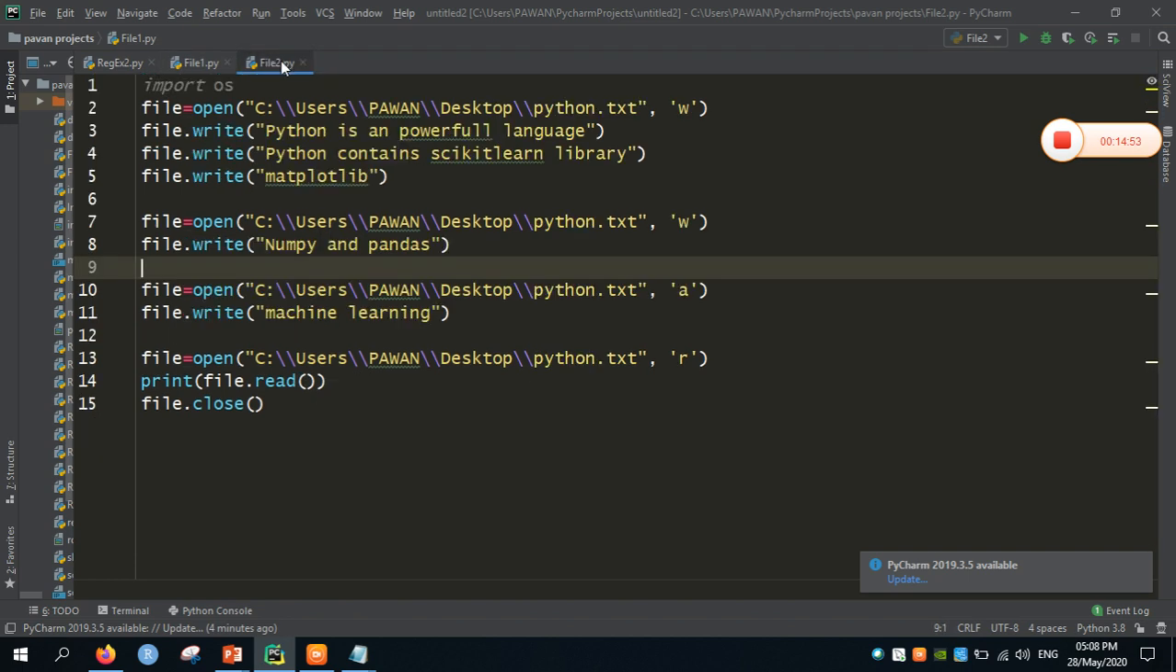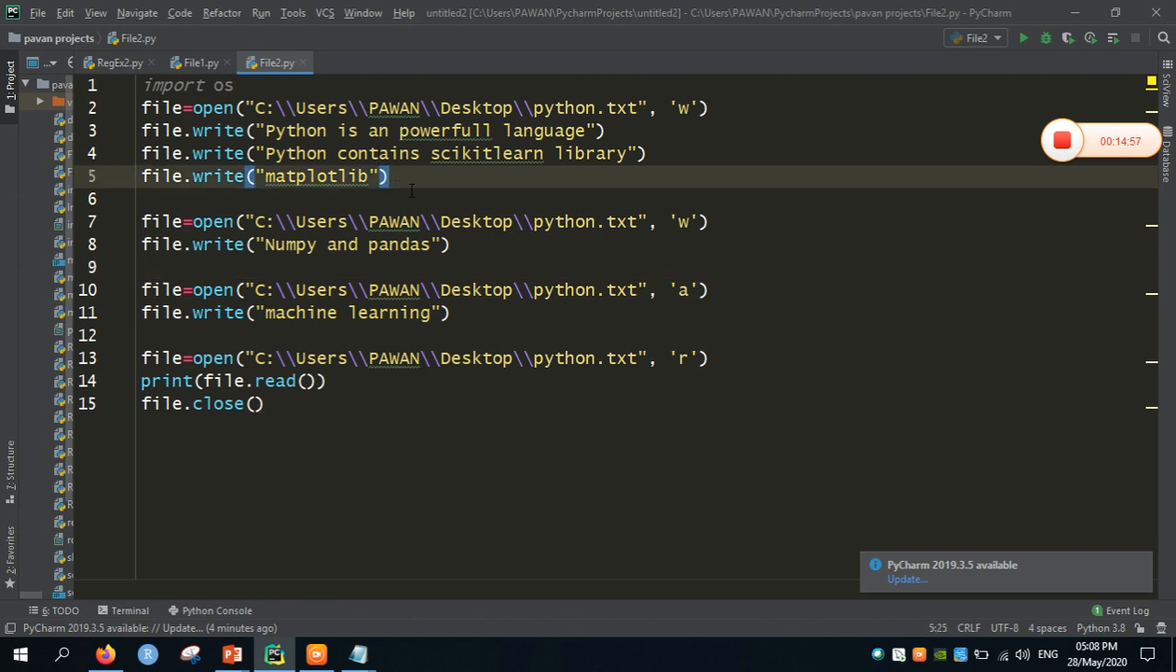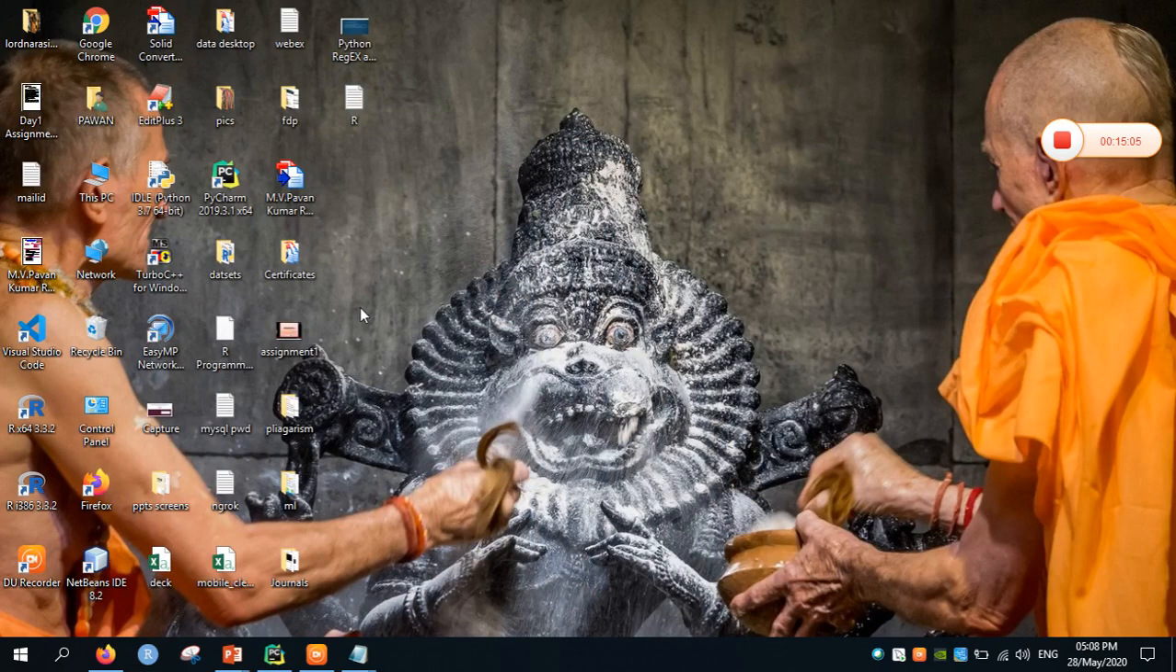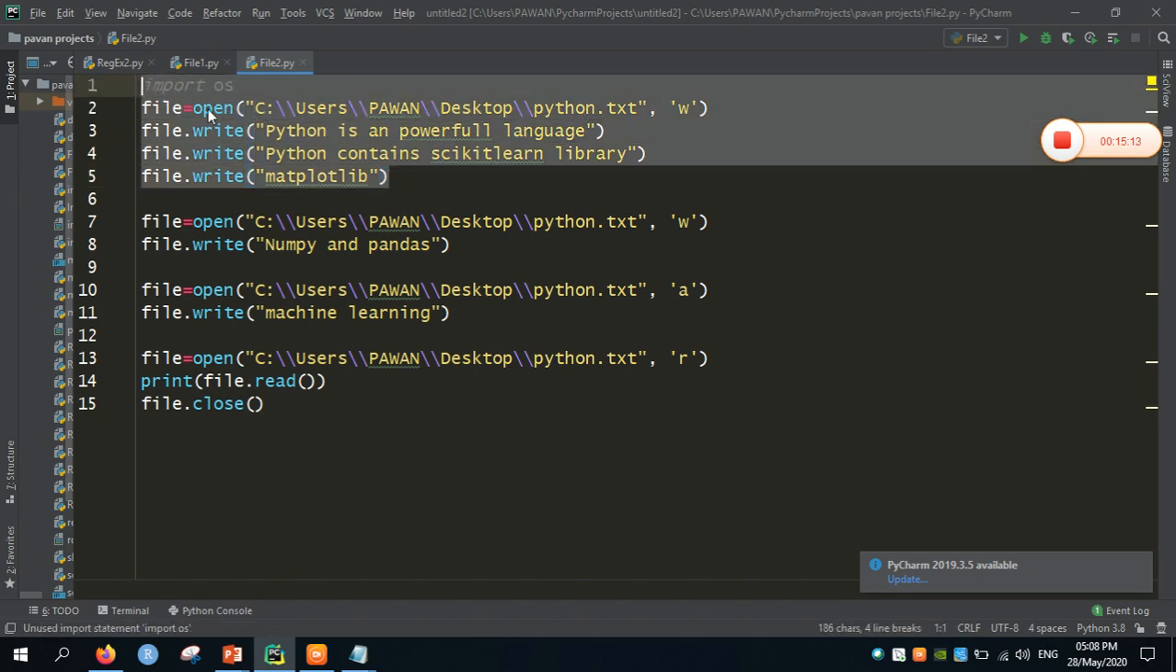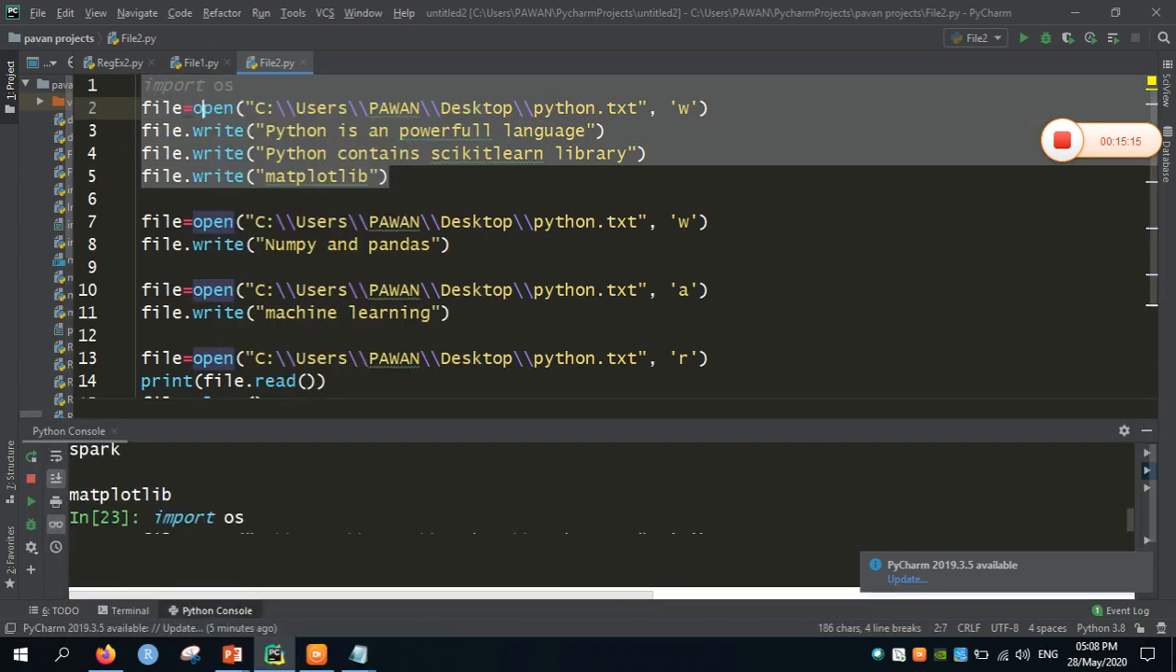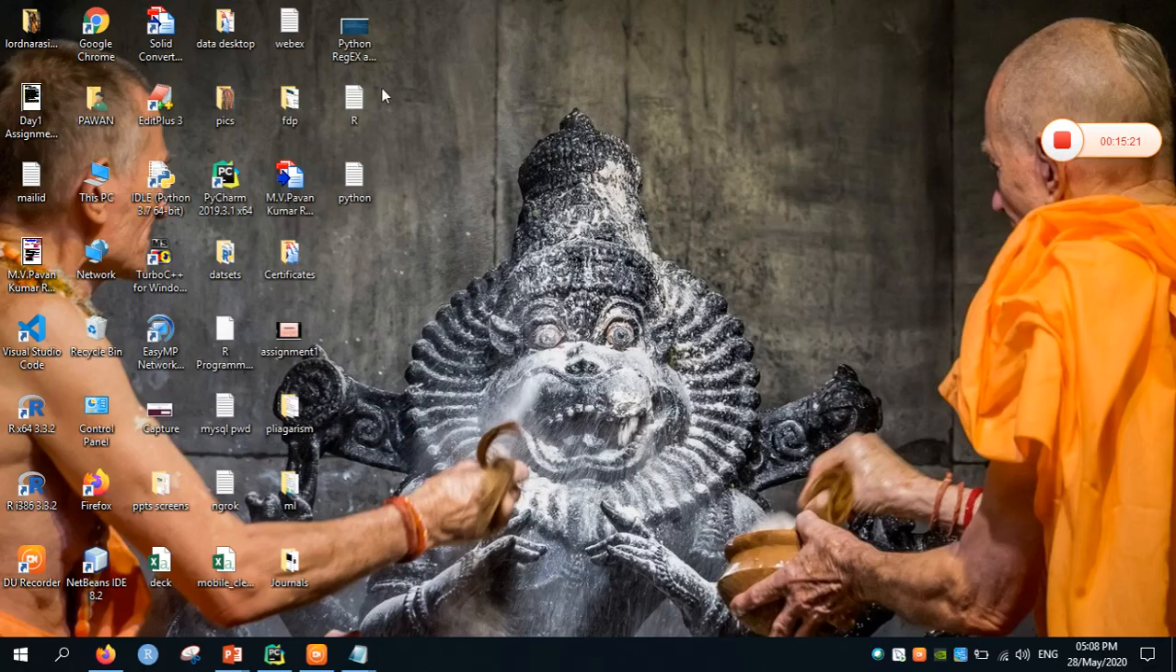Now coming to writing the contents of the file as well as appending the data. For example, I am going to open a file, python.txt. Actually, the desktop does not contain python.txt, so python.txt is going to be created and the data is going to be written as: Python is a powerful language. Python contains scikit-learn library and matplotlib. Let me run the code first. Yeah, so the file was created and the data was included. So let me open it.